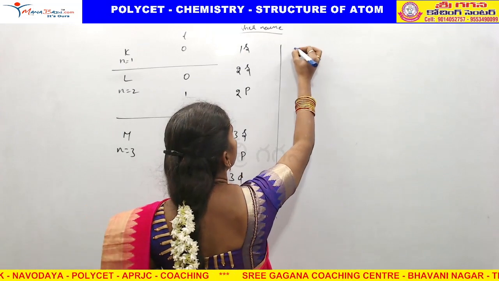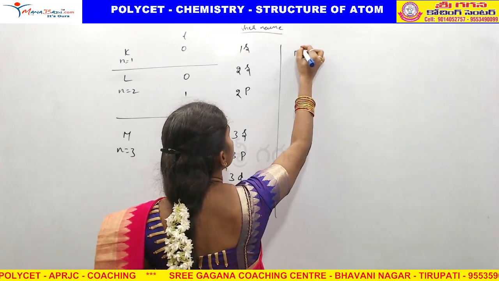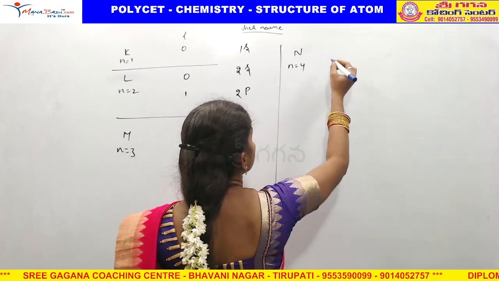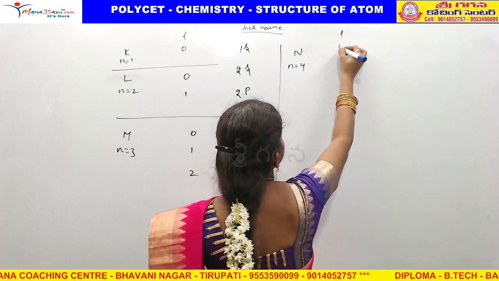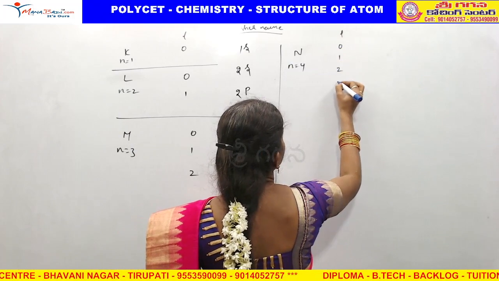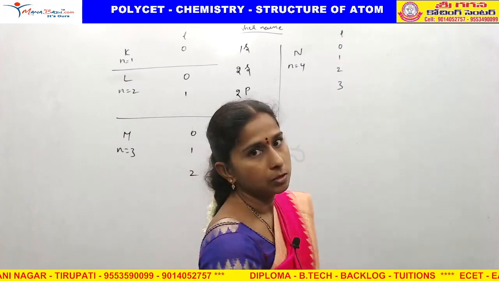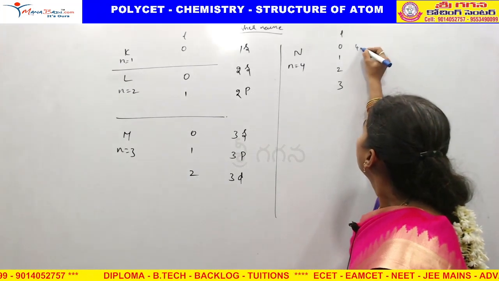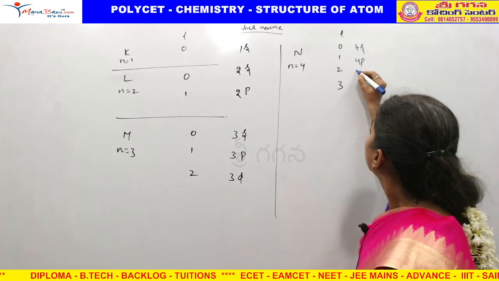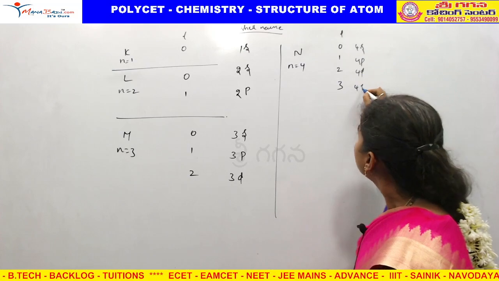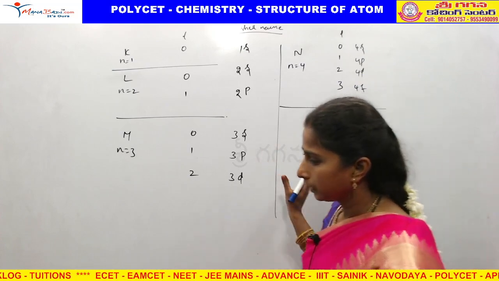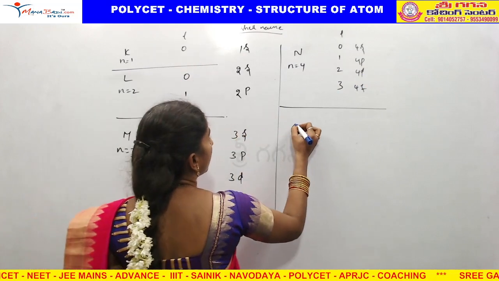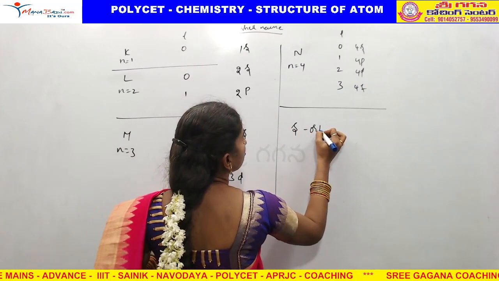Now if you go for the n shell, n is equal to 4 for capital N. N equal to 4 means L value would be 0, 1, 2, 3 up to n minus 1, right? So for this, what would be the name? 4s, 4p, 4d, 4f.